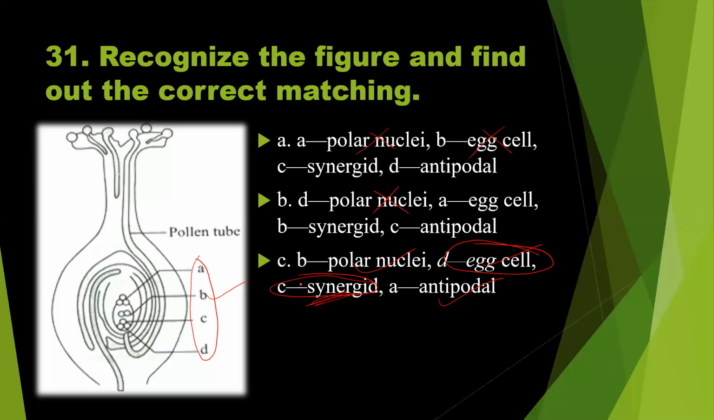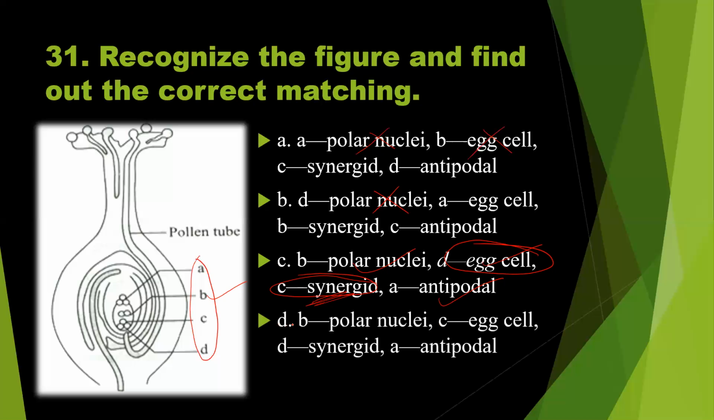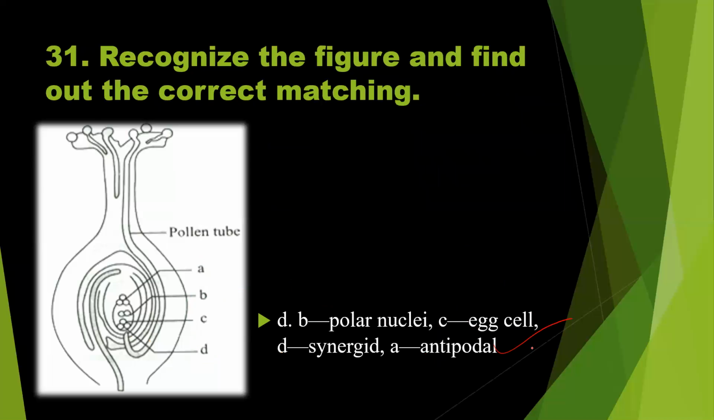Let us see. Labeling B, polar nuclei. Okay, that is correct. Labeling C, egg cell. Correct. Labeling D, synergids. Correct. Labeling A, antipodal. So definitely option D should be the right answer. Is it correct? Yes. Option D is the right answer to question number 31.